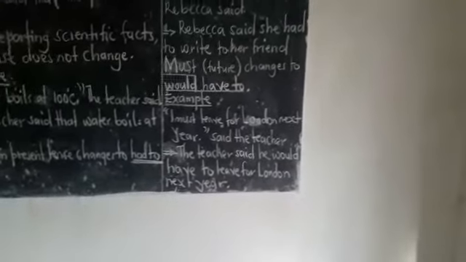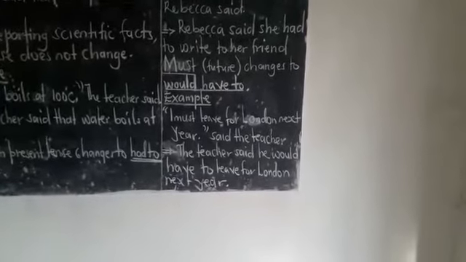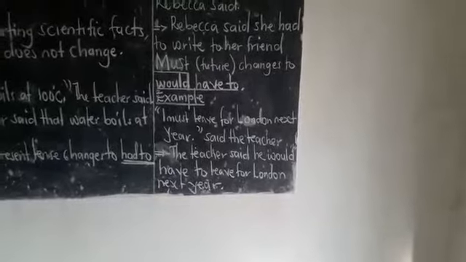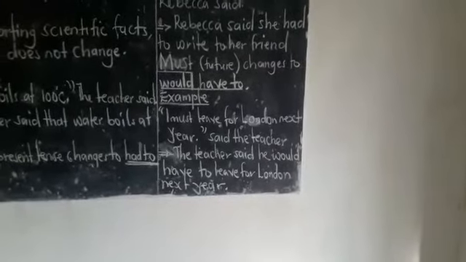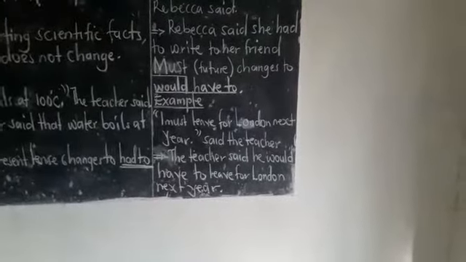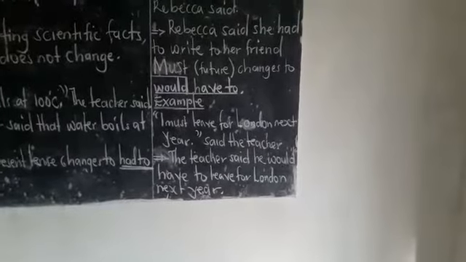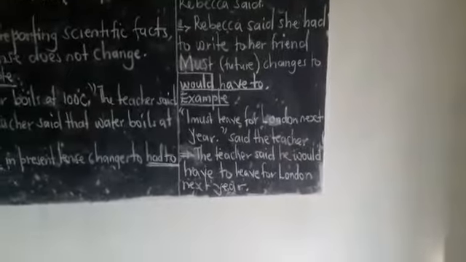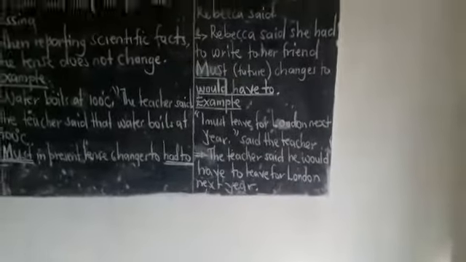How do you report it? The teacher said, he could be a man. The teacher said he would have to leave. You see, must in the future changes to would have to. That's why we say the teacher said he would have to leave for London next year.